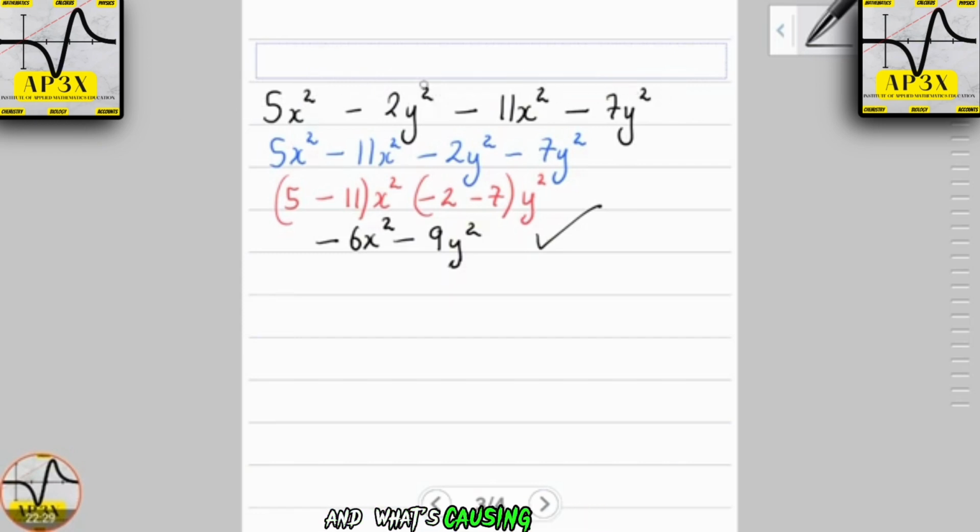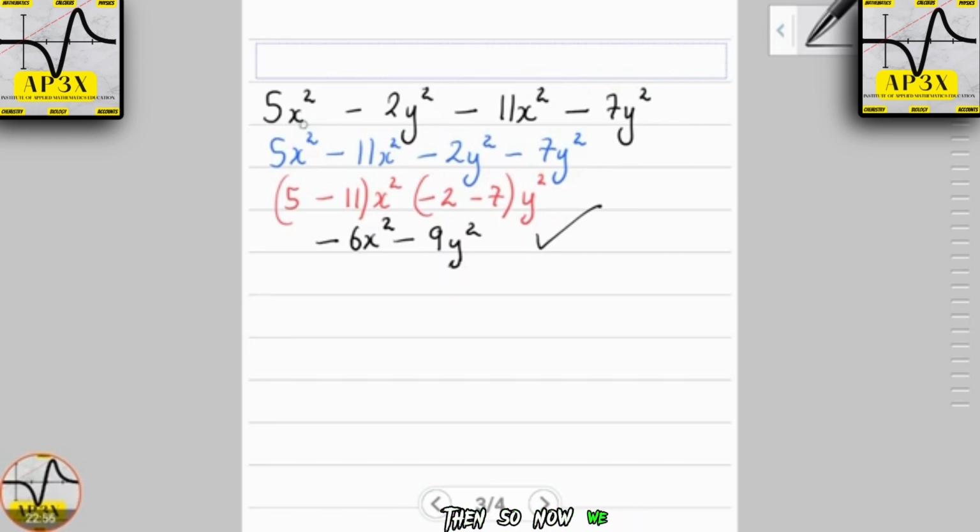What's causing them to think that is the mere fact that the expressions have square, square, square, square. Please note that a like term is not determined by the same power, but by the same base. So even though they have the same power, on the contrary, these are unlike terms.